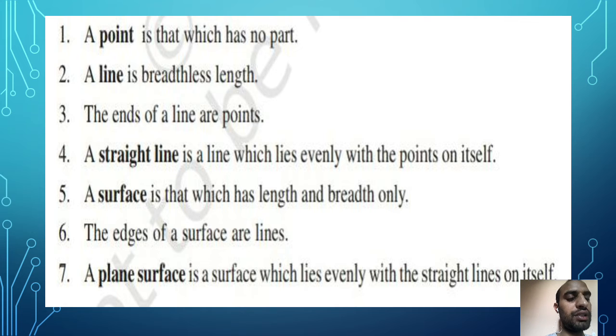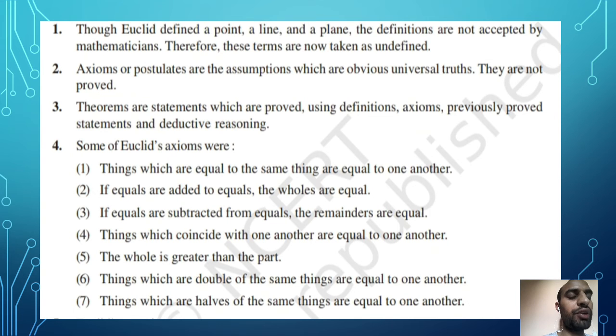These are some conclusions that were made by Euclid, and what we are going to deal with in this chapter, I want to tell you here. First, Euclid defined point, line and plane, and these definitions were not accepted by mathematicians. This was the first case. Therefore these terms are now taken as undefined. You have studied all these points in geometry later.